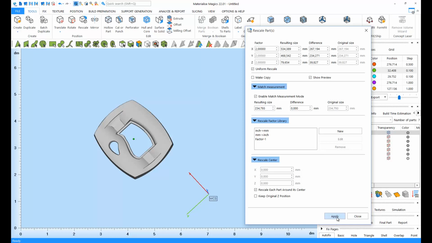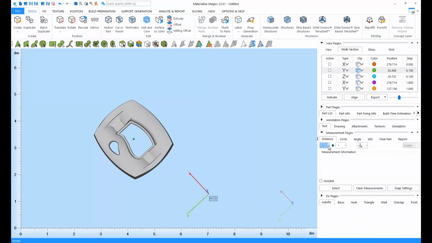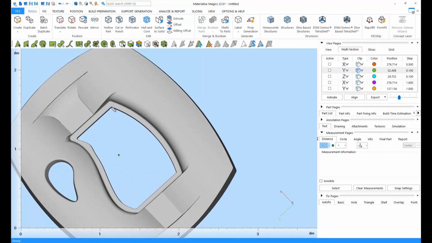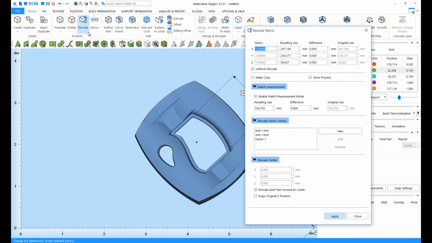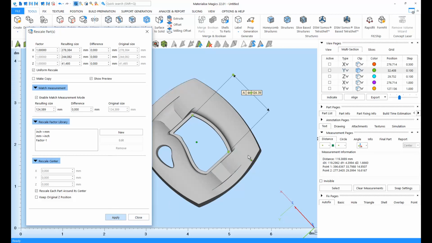If you'd like to rescale your part based on a certain measurement, you need to first take a measurement. I'm going to measure a distance between a point and another point. For example, here to here. And then you can go to Rescale, enable Match Measurement mode, select your measurement, and add a difference. As I click on Apply, my part is going to be rescaled so that this measurement matches the desired value.